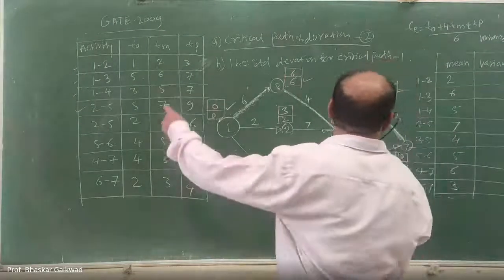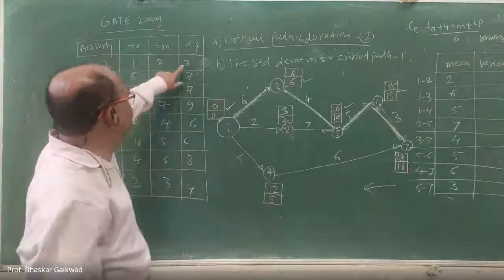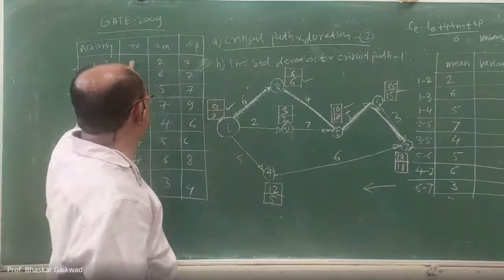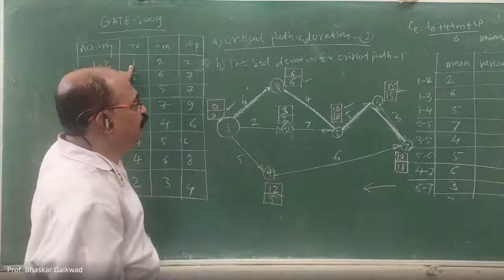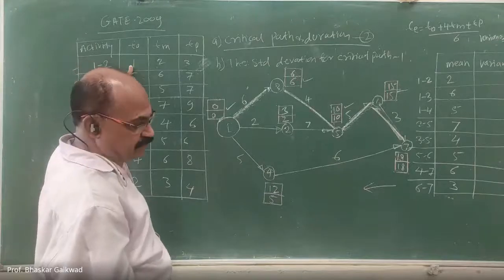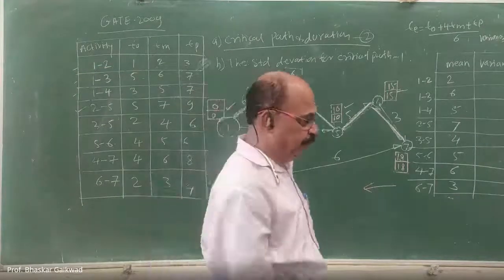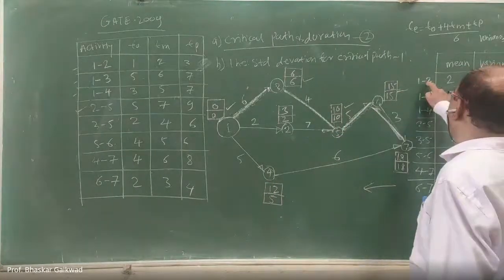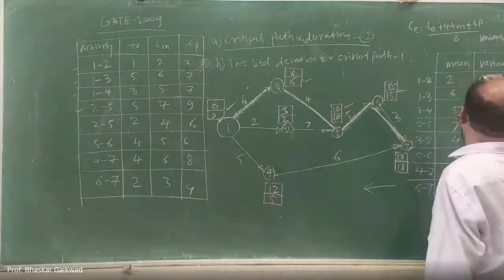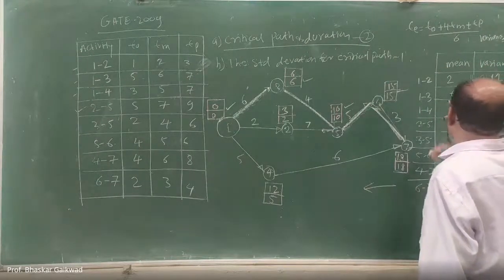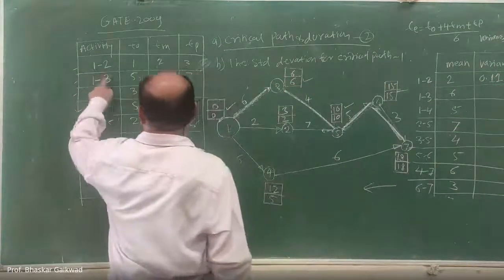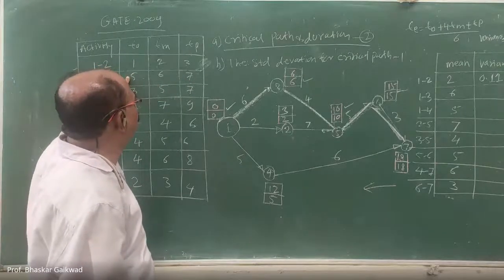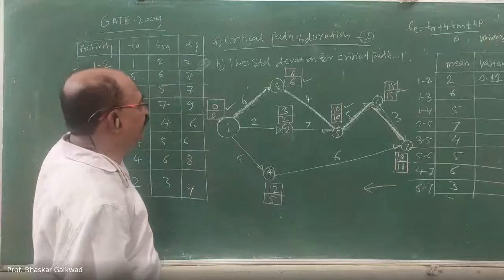Now let us see our example. What is TP here? 3. What is TO? 1. So 3 minus 1, 2 will be there. 2 divided by 6 bracket square. How much? You calculate. For activity 1, 0.11. Correct. Then you have to go for 1 to 3. Activity 1 to 3: 7 minus 5, 2 divided by 6.